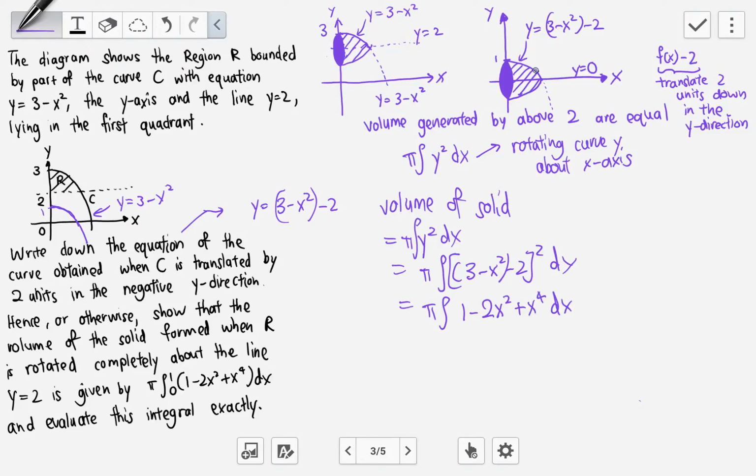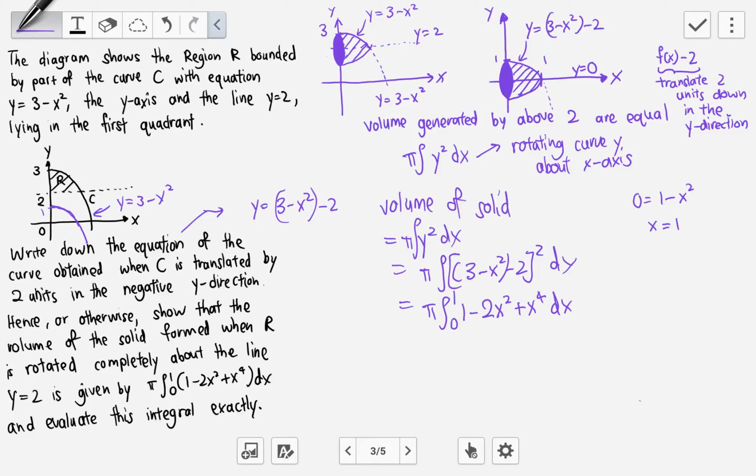And you know this curve intersects the x-axis at where? Let's check this formula. So y equals 0. When y equals 0, my x is just equal to 1 or minus 1, but we know this point must be 1, this point cannot be minus 1. So when we integrate to find the volume of the solid, we are integrating from 0 to 1.